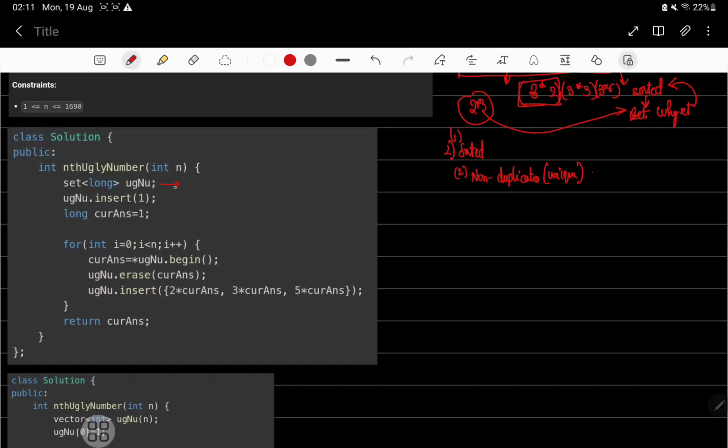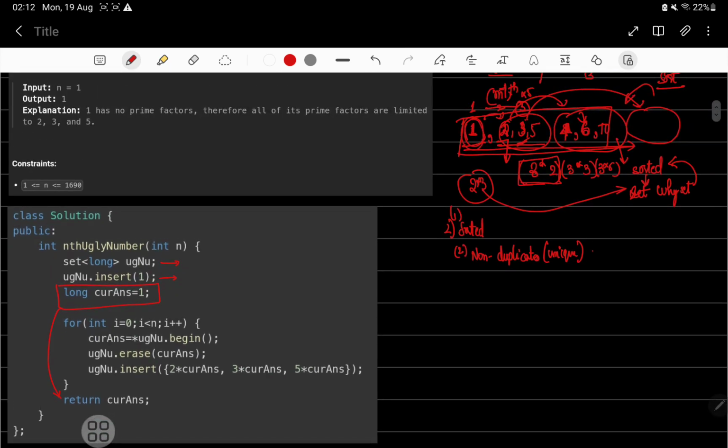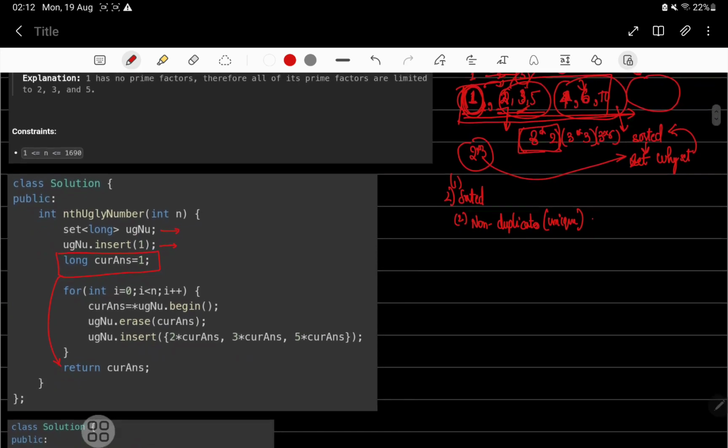Considering a set, inserting 1 into it, and then this is the main variable that is storing the answer which will be returning at last. This variable just stores the first array element at first, right? Because that is the first ugly number we know for certain. Now if n is 1, then this loop will just exit out.